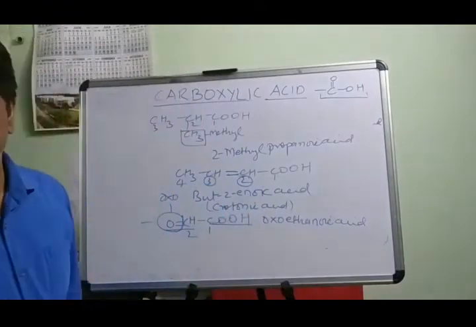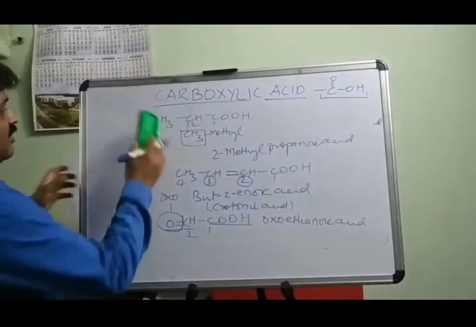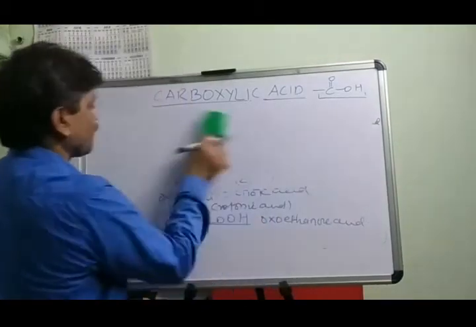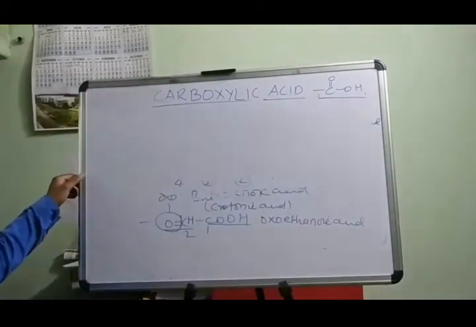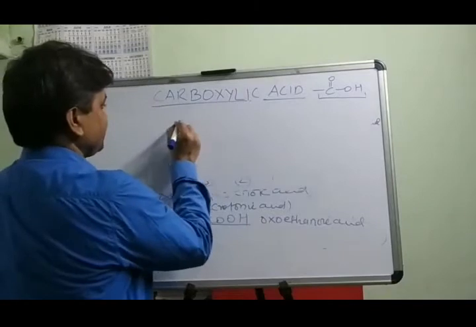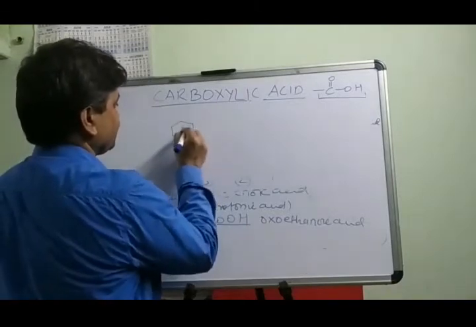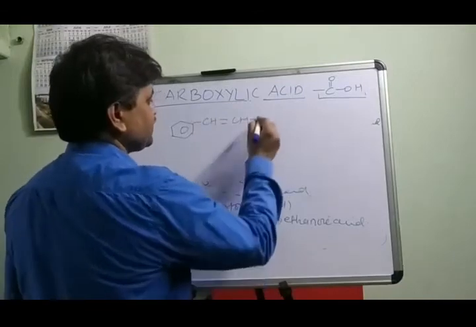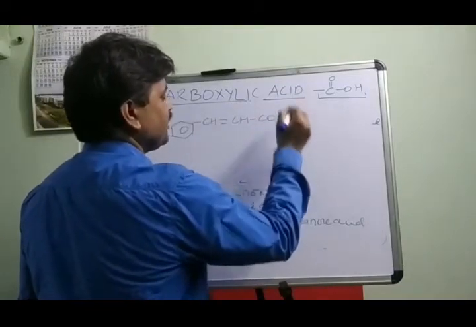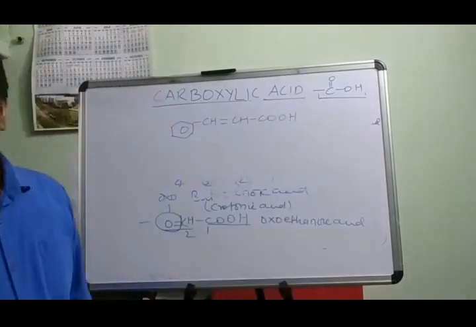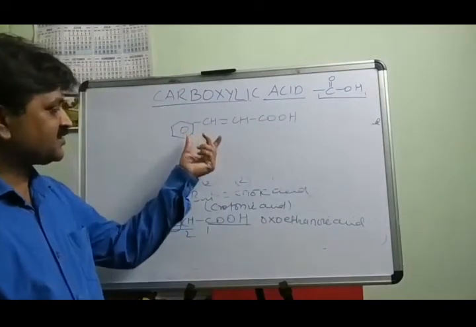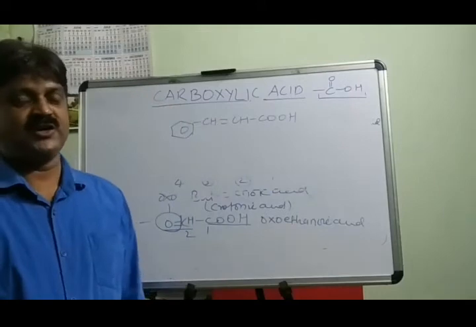Now write the name of this compound: C6H5, CH, double bond CH and COOH. When aliphatic and aromatic parts are both present in the same compound, how do you take the name?